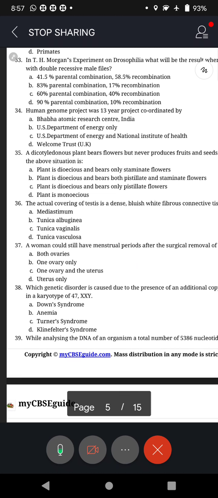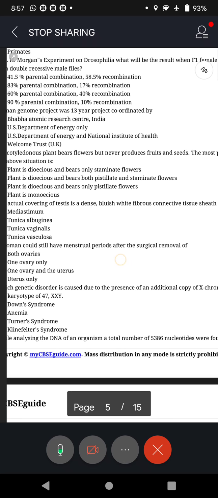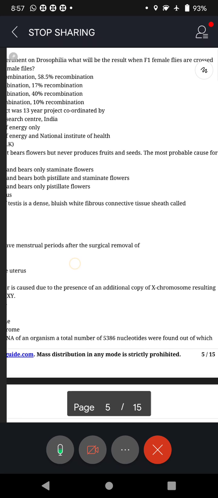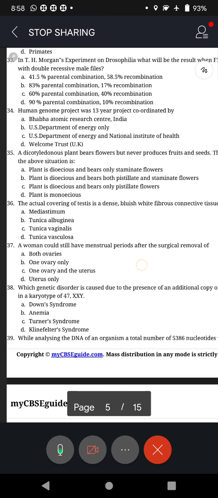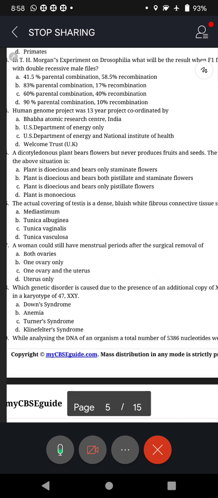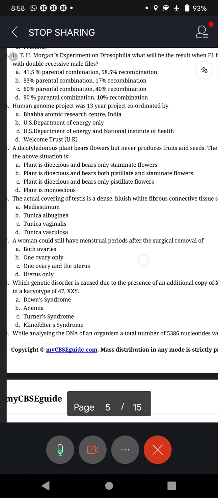So question number 35. A dicotyledonous plant bears flowers but never produces fruits and seeds. So the most probable cause for the above situation is, Prasad doesn't like such plants, I know. Okay? Plant is dioecious and bears only staminate flowers. Plant is dioecious and bears both pistillate and staminate flowers. Plant is dioecious but bears only pistillate flowers. And plant is